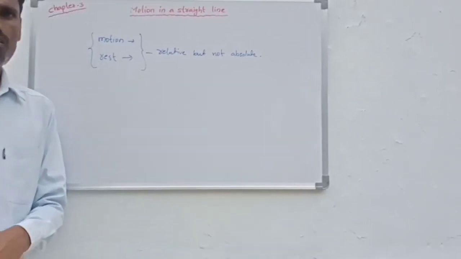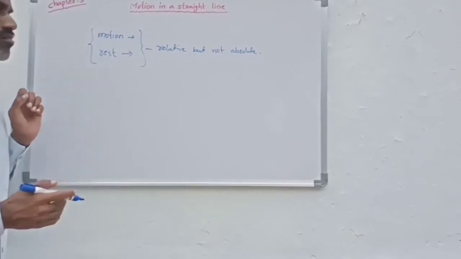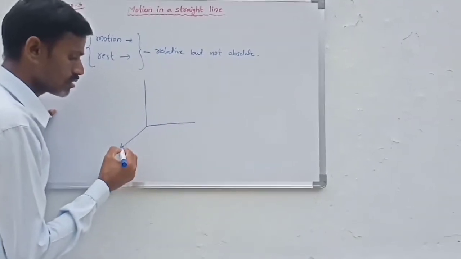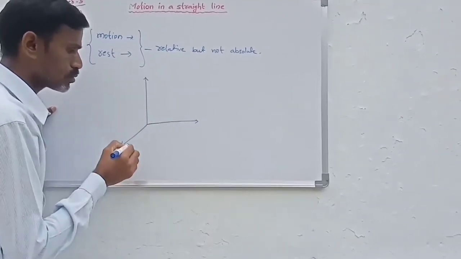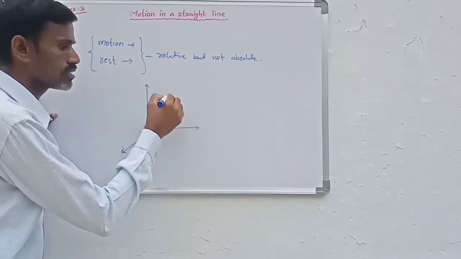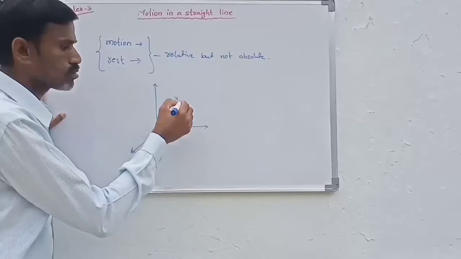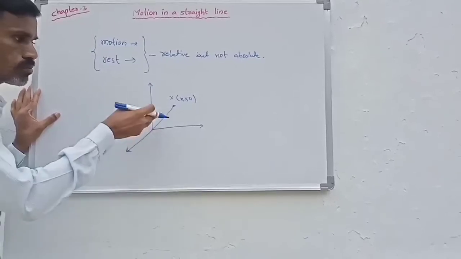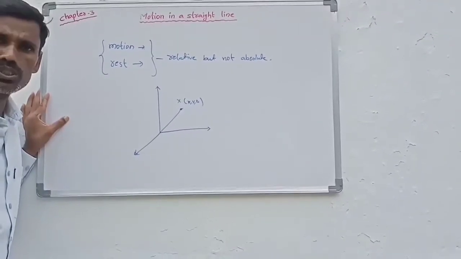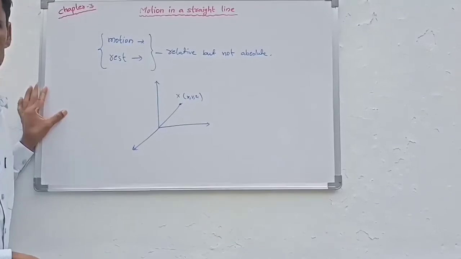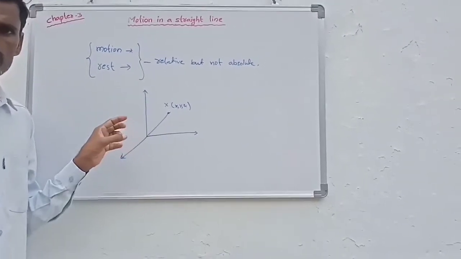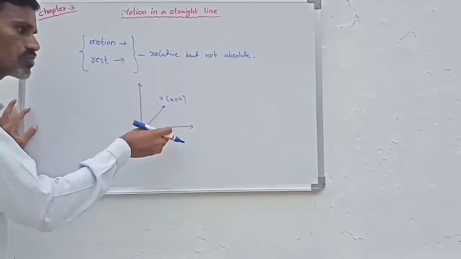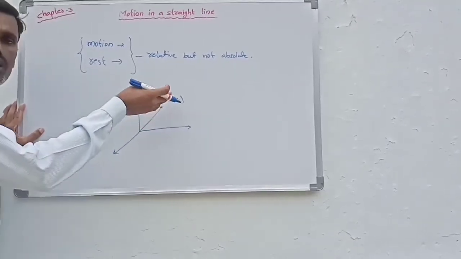To describe the motion or rest of an object, we must have some reference frame. Generally in physics we use a coordinate system to describe the position of an object. Suppose this is some event or object, with position x1, y1, z1. With respect to some reference frame, we describe the motion and rest of an object. This Cartesian plane is called the reference frame, and by using it we describe the position of an object.